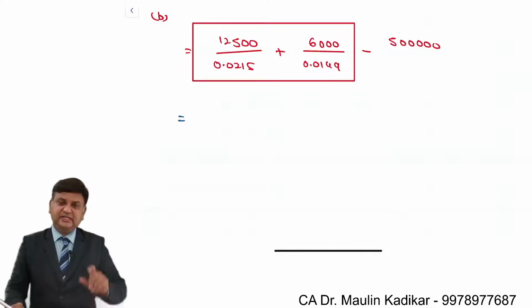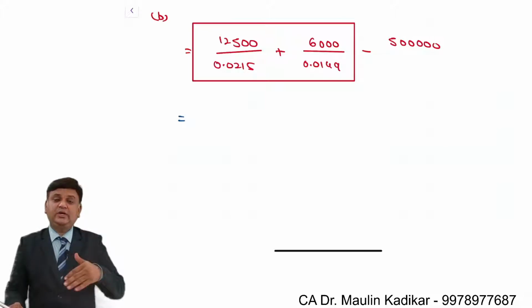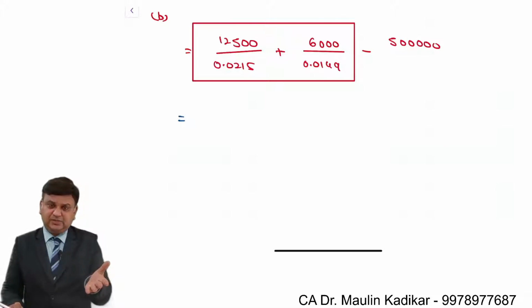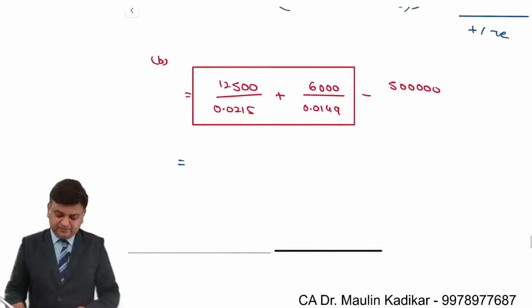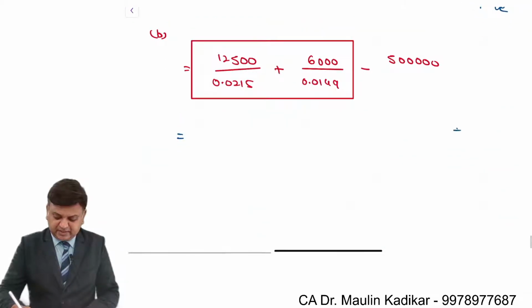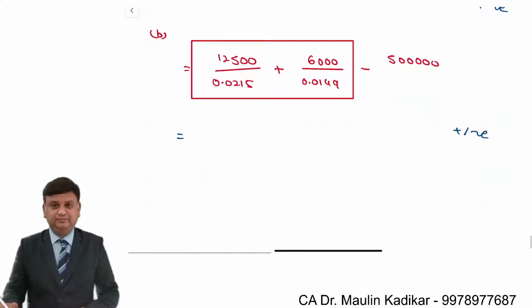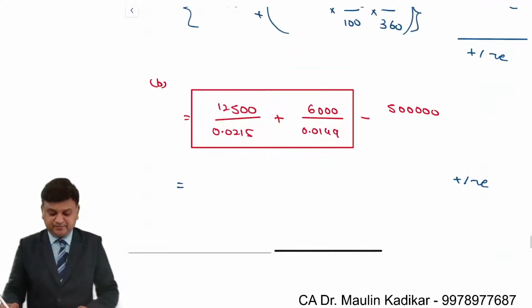The question says that if at all there is a surplus, you invest it at 6.4 percent, and if it is minus, then in that case you have to borrow for 30 days at the rate of 6.4 percent. So again the final answer would be either positive or negative at the end of 30 days.